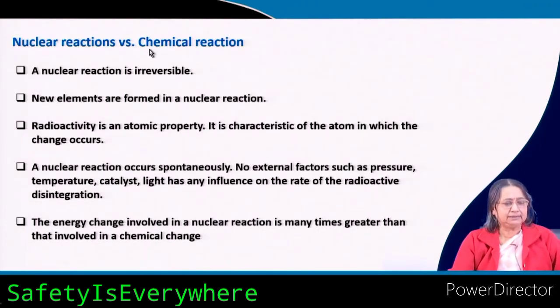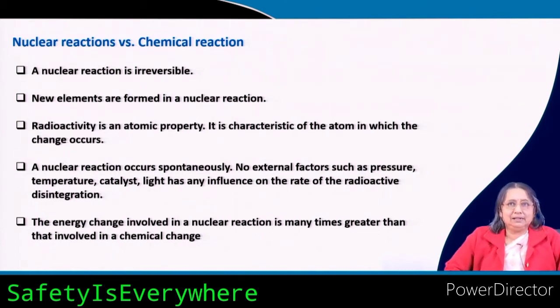Now, nuclear reactions versus chemical reactions. You have already learnt many things about chemical reactions, and now you are studying nuclear reactions. So, what is the difference? Nuclear reactions are irreversible. Once an alpha particle is emanated, it cannot go back.